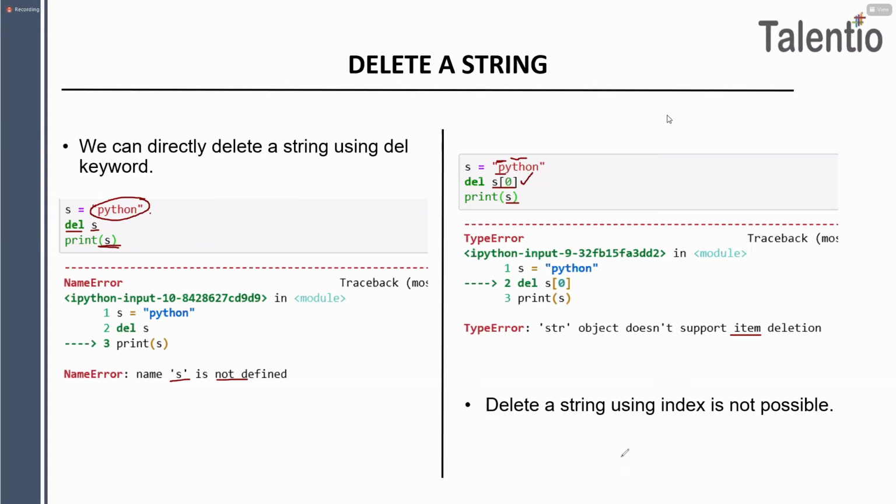Here you can note down one more point. Deleting a string using indexing, using the location, is not possible. Is that clear, remaining students? Saket, yes ma'am. What about the remaining? Any difficulty, guys? Any doubt? Please ask me, no issue. I'll repeat, not at all an issue. Okay, clear, very good. Now we'll see our next slide.